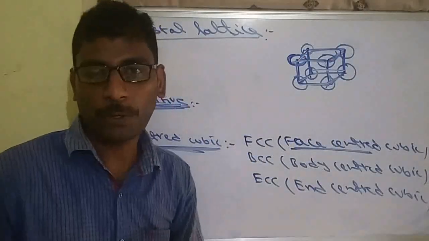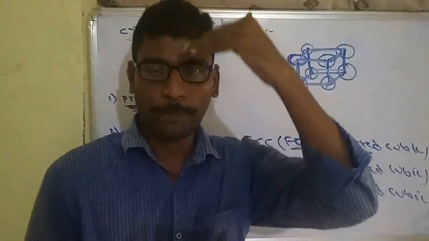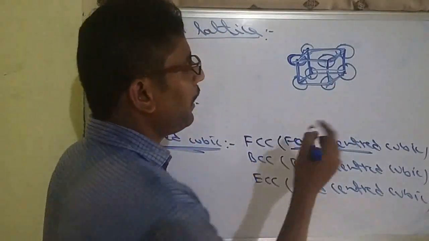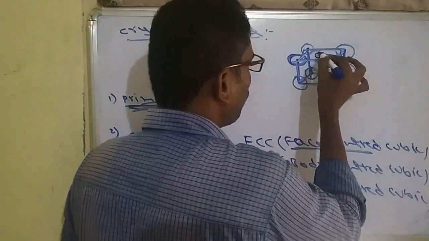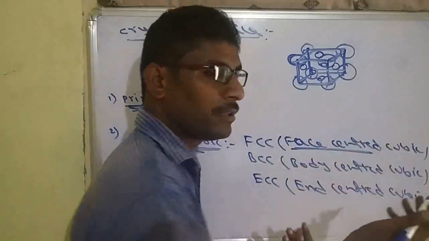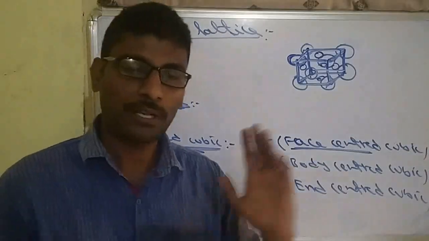So for every cube, there must be 6 faces: front, back, above, below, both sides. Total 6 faces are possible. At each face center, if constituent particles are present like this, then that is called face centered cubic, along with corners. Corners are compulsory.